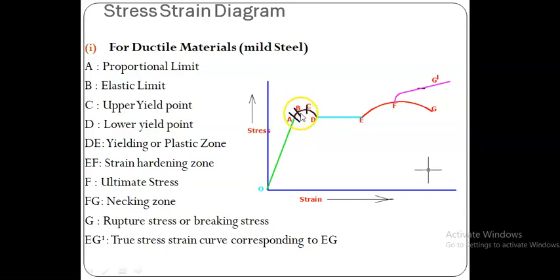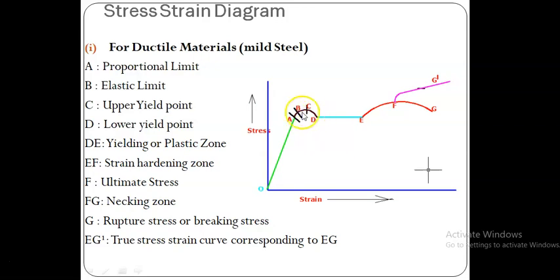Then I want to know the stress at exactly the elastic limit, so that is nothing but the stress at point B, corresponding to point B, that is the elastic limit stress. Then finally, as I increase the load further, I get another yield load at C, which is called the upper yield load, and its corresponding stress is the upper yield stress. Then the stress gets reduced up to D, which is nothing but the lower yield point.